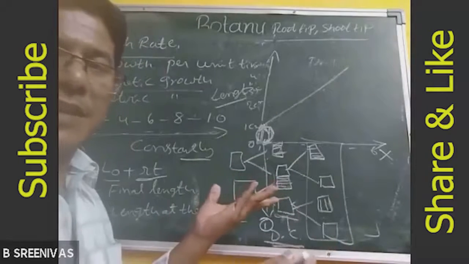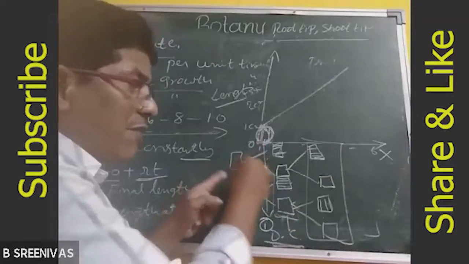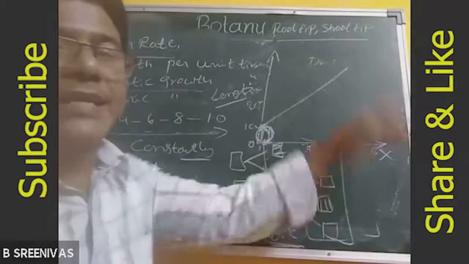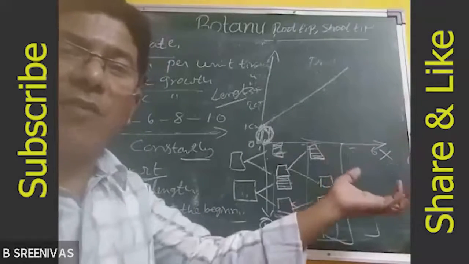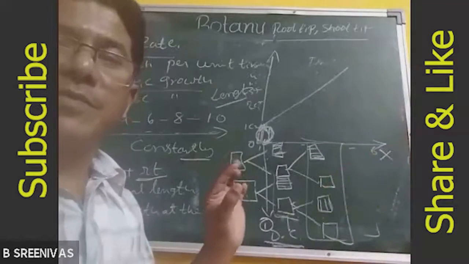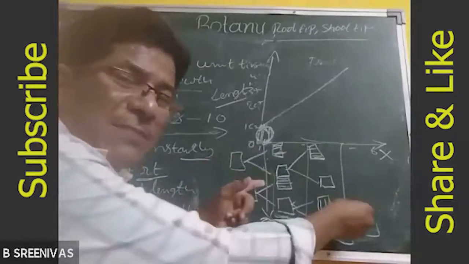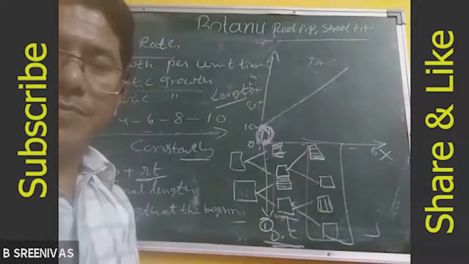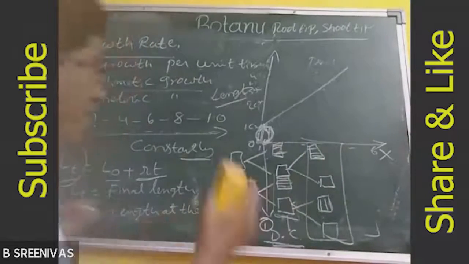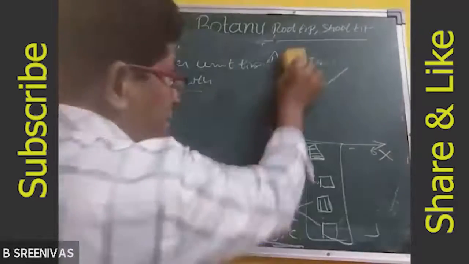Like that, they will take many cells. So slowly, based on the number of dividing cells, the growth rate depends. If more cells undergo division, the rate of growth will be more. Did you catch the point? If more cells participate in the division, the rate of growth will be more. Right. So we will calculate the number of cells in the arithmetic growth.